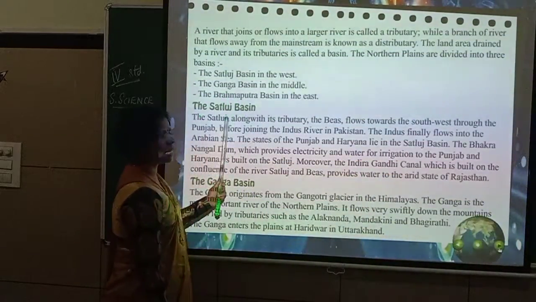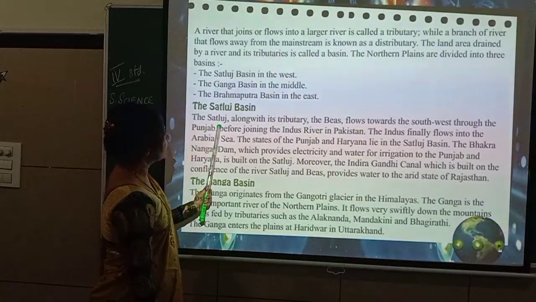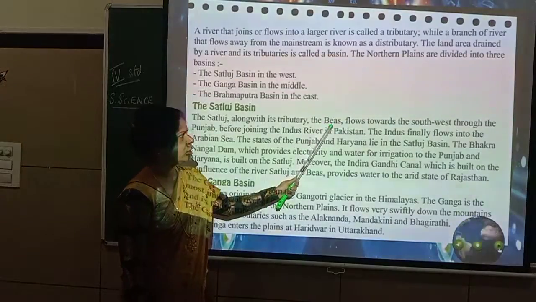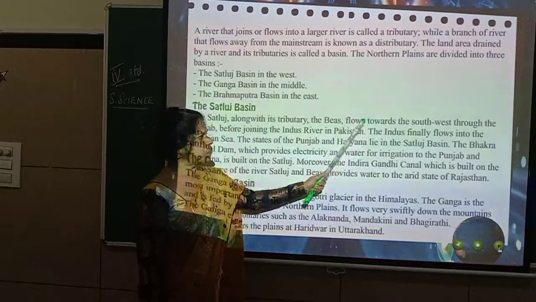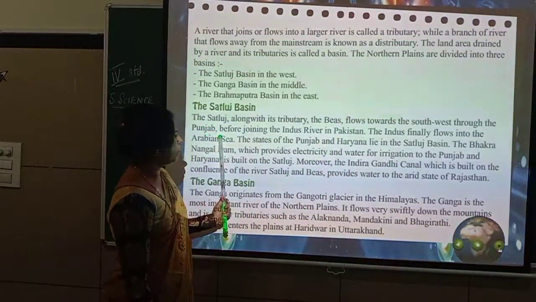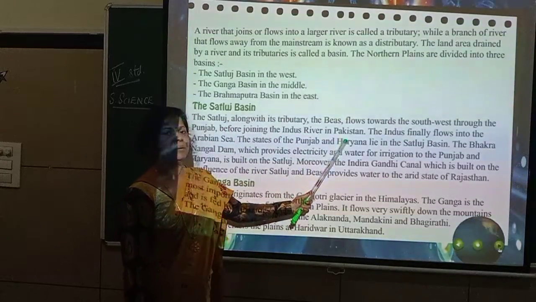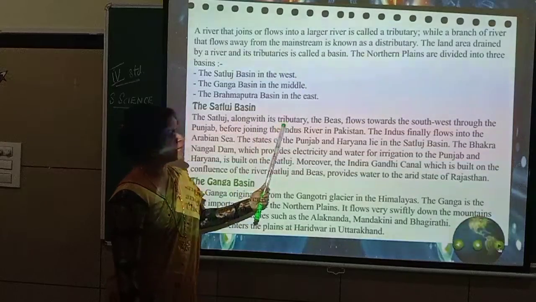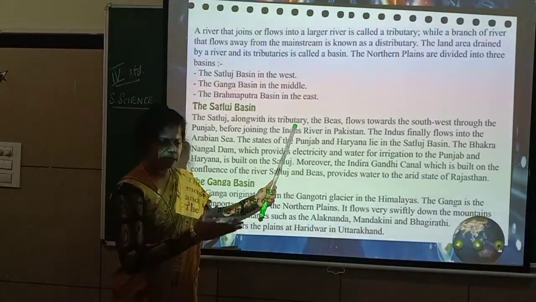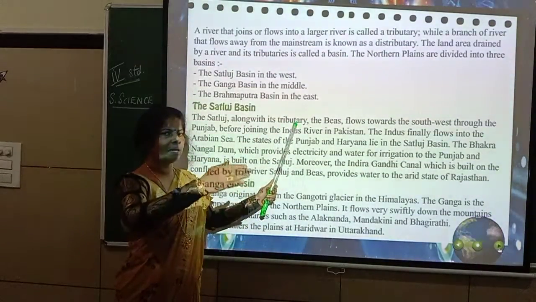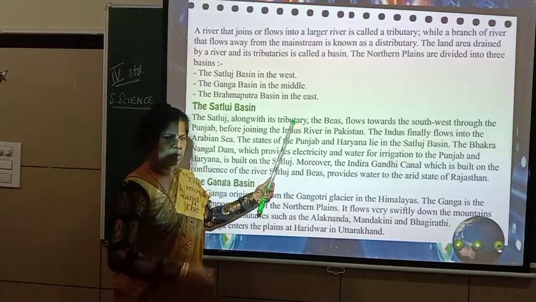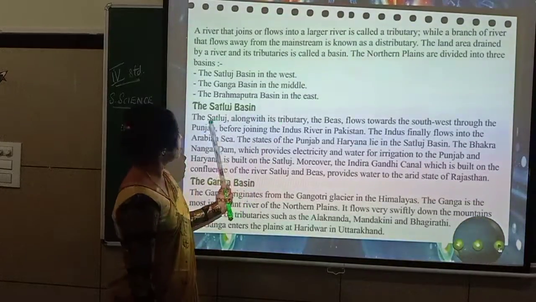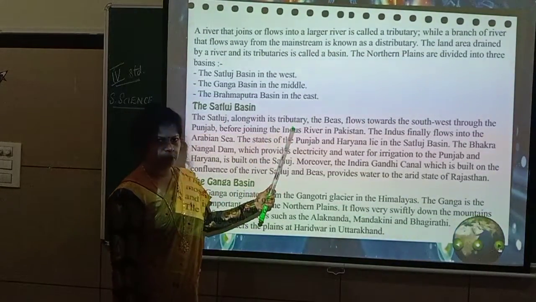Now let us see the Sutlej basin. The Sutlej, along with its tributary, the Beas, flows towards the southwest through the Punjab before joining the Indus River in Pakistan. See, understand here. The Sutlej along with its tributary. Tributary means a small river flowing into the bigger river. That is called a tributary, isn't it? So the Sutlej along with its tributary.